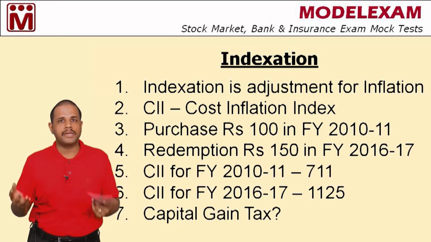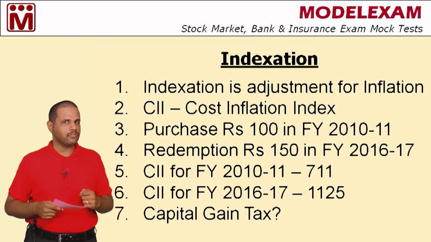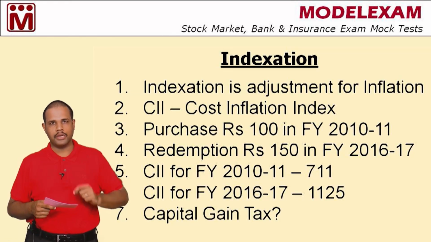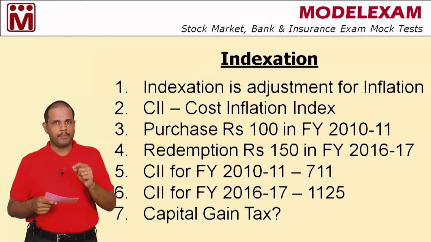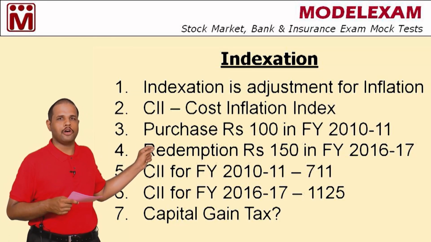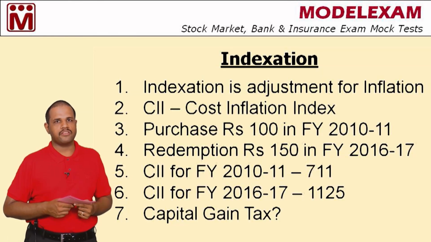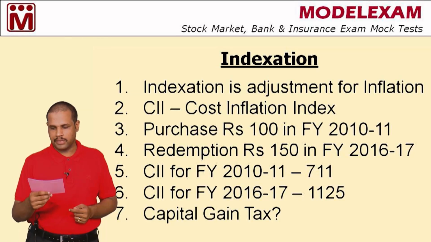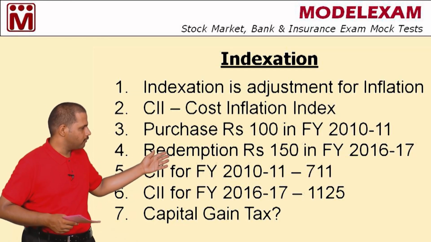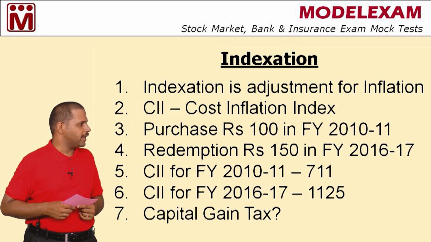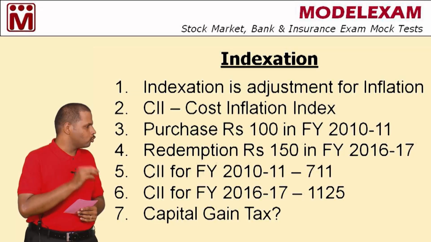But what is the capital gain tax we have to pay? This is what we are going to see with the solution, and before that you should remember the cost inflation index numbers. The cost inflation index number for the purchase year, financial year 2010-11, is 711, and for the financial year 2016-17 the number is 1125.